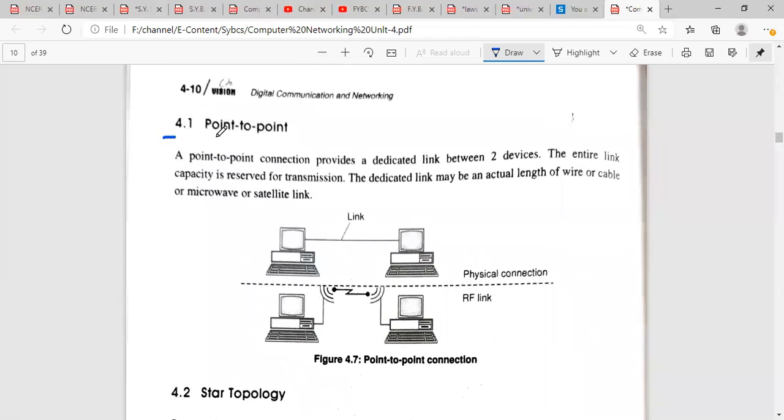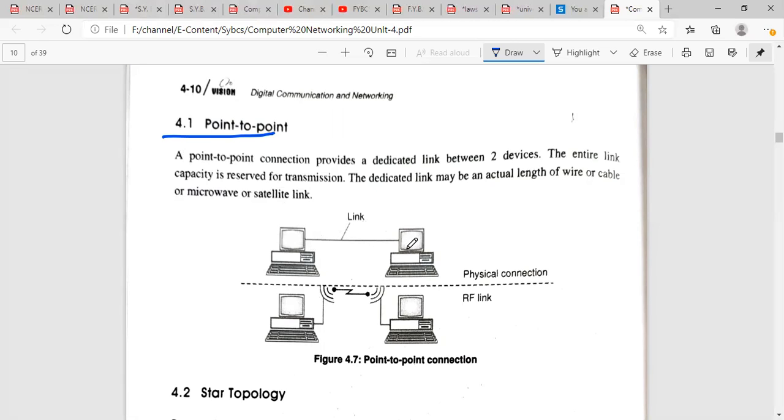First topology is the point-to-point topology. In point-to-point topology, the connection provides a dedicated link between two devices. So this is my device 1, this is my device 2. In between them, there is a dedicated link. The entire link capacity is reserved for the transmission. The dedicated link may be an actual length of wire or cable, or a microwave or a satellite link. The link can be any of these.